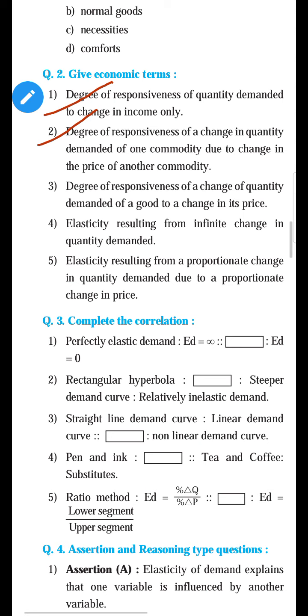When the demand changes because of the price of another commodity, what is it called? Remember the third type of elasticity of demand. It is called cross elasticity of demand. The answer to the second question is due to change in price of another commodity, so it is cross elasticity of demand.